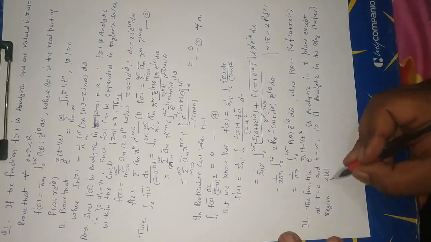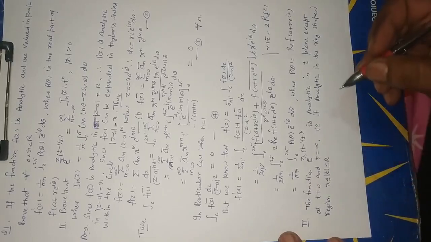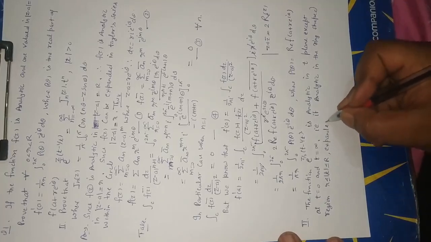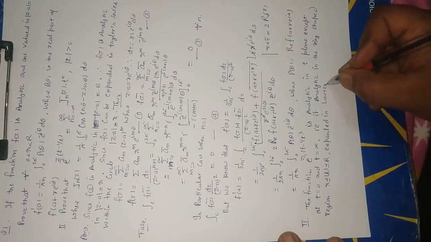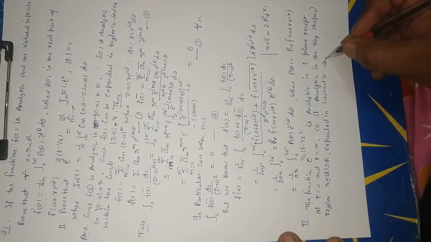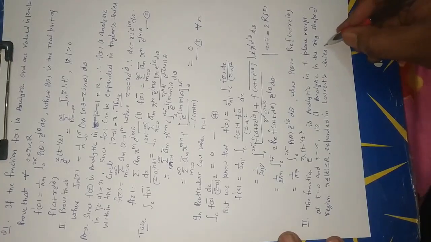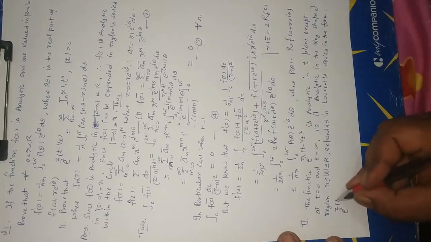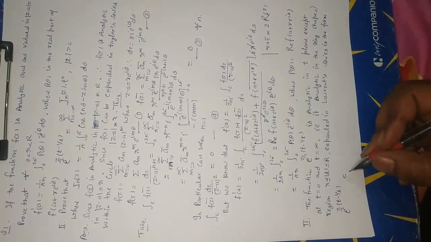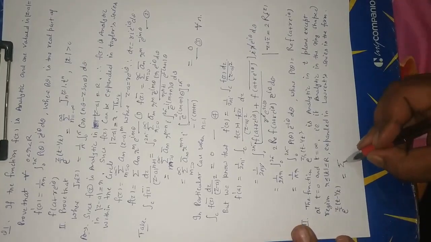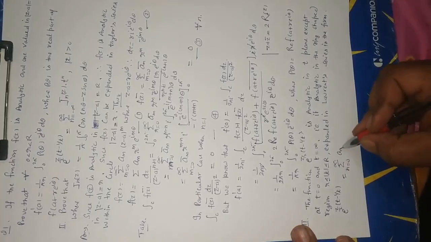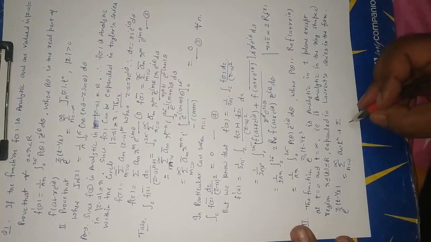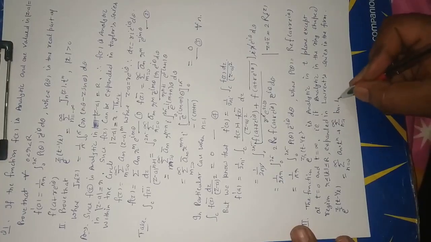r less than or equal to modulus of t less than or equal to R, expanded in Laurent series in the form e to the power z by 2 (t minus 1 upon t) is equal to summation n is equal to 0 to infinity a n t to the power n plus summation n is equal to 1 to infinity b n t to the power minus n.